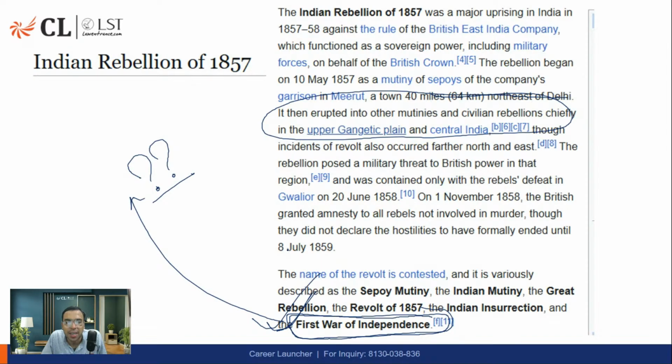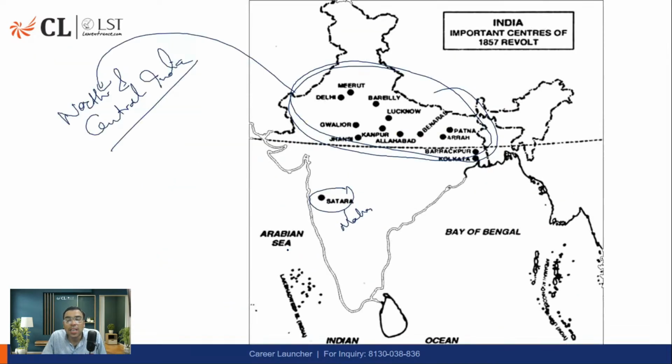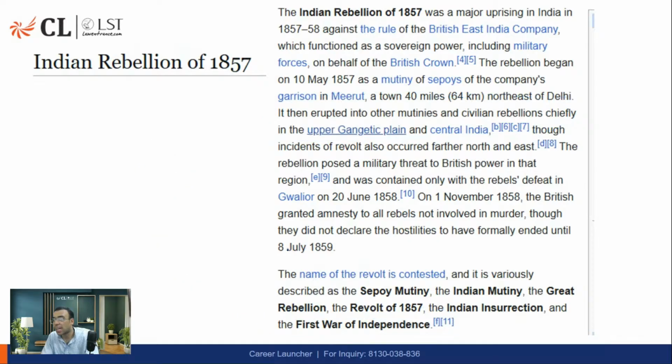Fine. Now, when we talk about when the incident actually started, there are two opinions. Yes, CLAT aspirant, you're right, V.D. Savarkar. Rohi Verma, you're also right. He said that the 1857 revolt is the first war of independence.